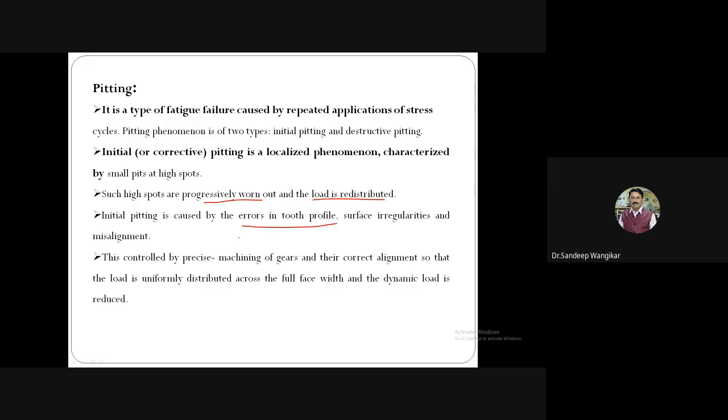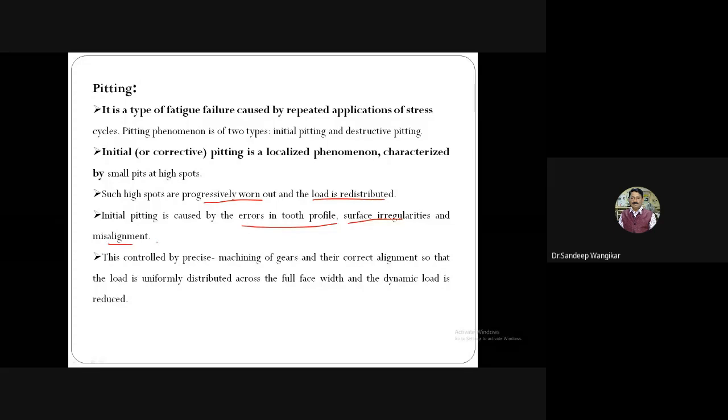So again, there will be some mismatch between the desired profile and the actual profile. And it is not affordable or feasible to go for gear super finishing for every gear. So if we go for only the generation process, there will definitely be error in the tooth profile. Whatever error is in the tooth profile, when the gear's pinion matches with the gear, the surface irregularity generated on the pinion comes in contact with the gear, and due to this, while transferring the load at some speed, the pitting occurs.